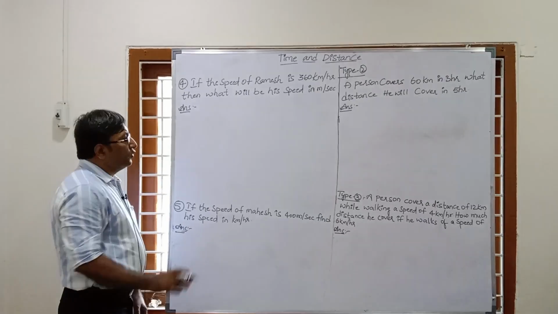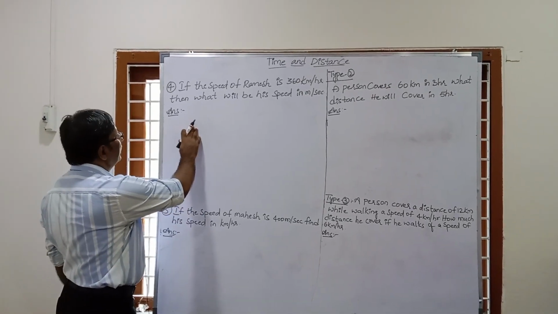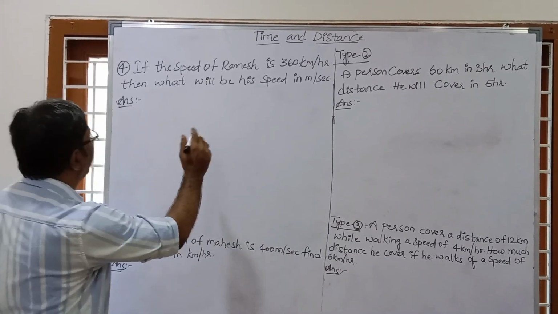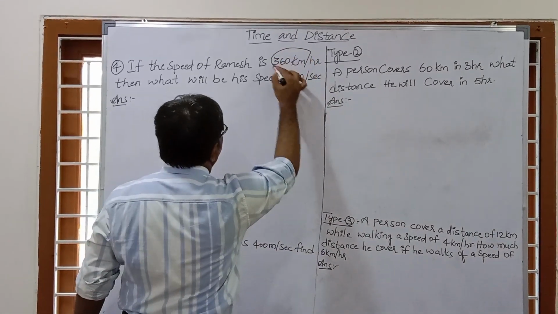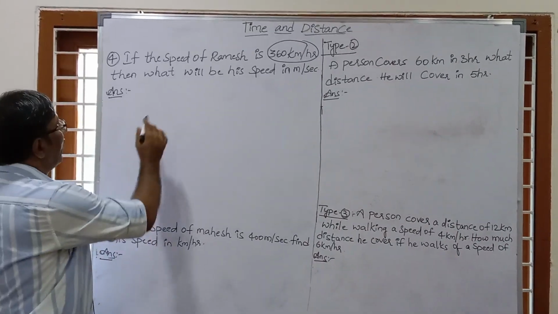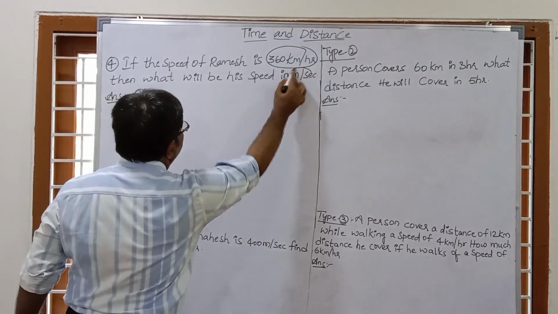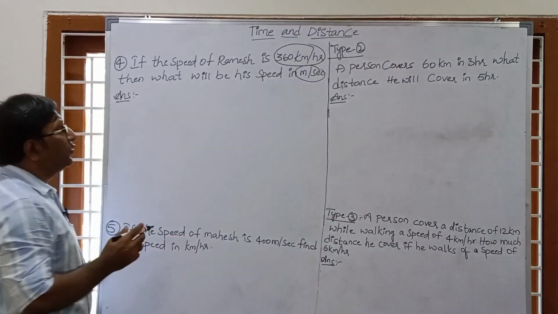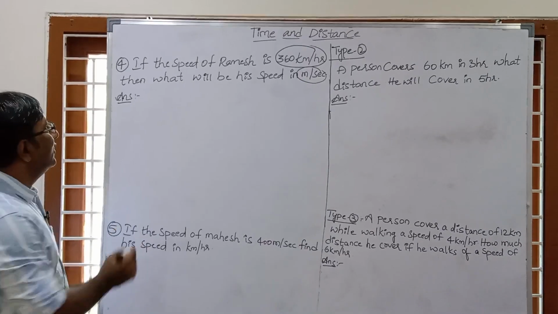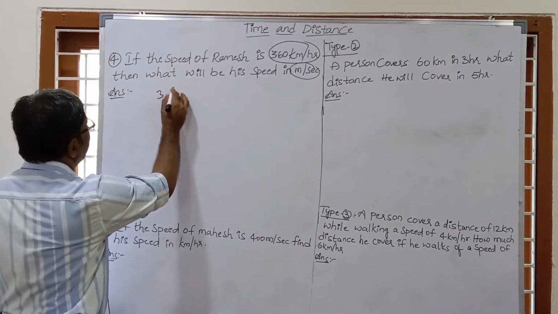So now see question number 4. If the speed of Ramesh is 360 km per hour, that means the speed of Ramesh is given as 360 km per hour. Then what will be the speed in meters per second? That is, we have to change the speed 360 km per hour into meters per second. So 360